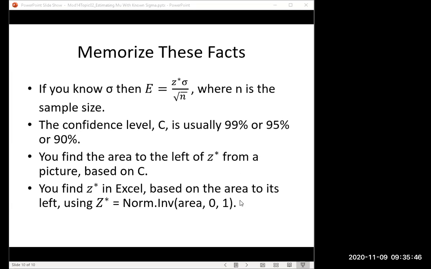Okay, and so in this class, the confidence levels we'll just use are 99, 95 or 90%. You find the area to the left of z star from a picture, based on the confidence level. And then you put that into Excel, into the norm.inv function, to find that critical value of z. And that's it.